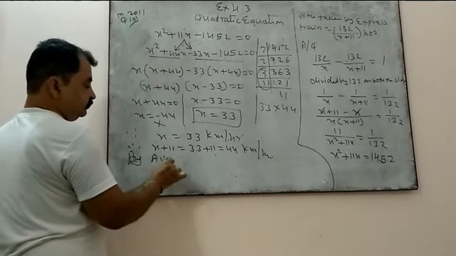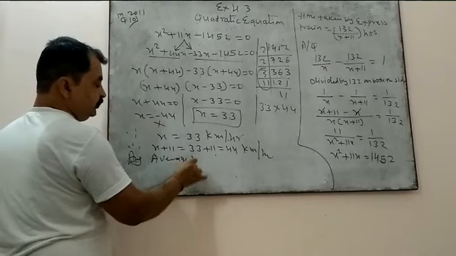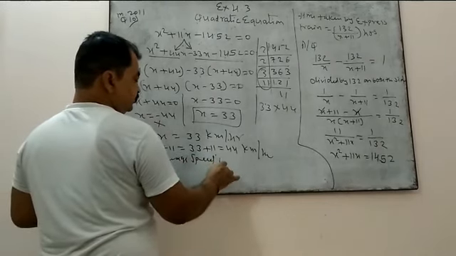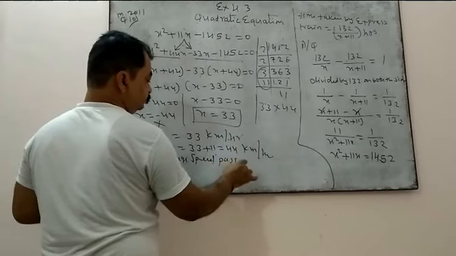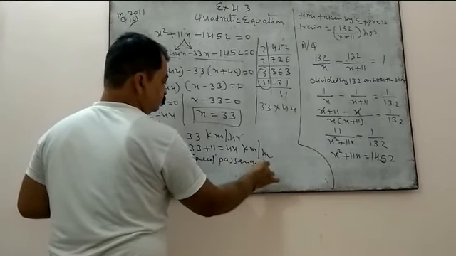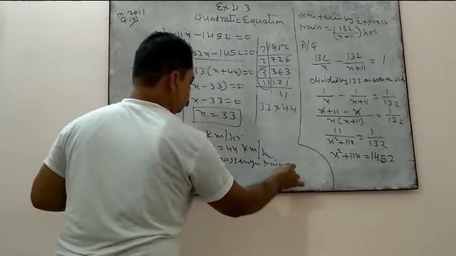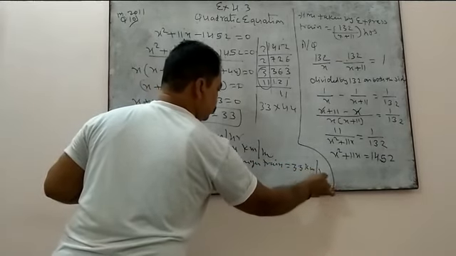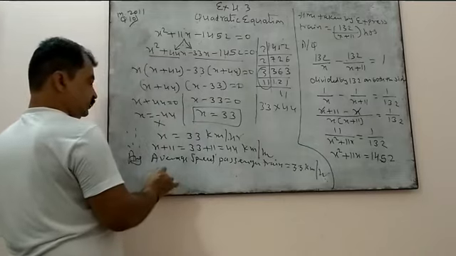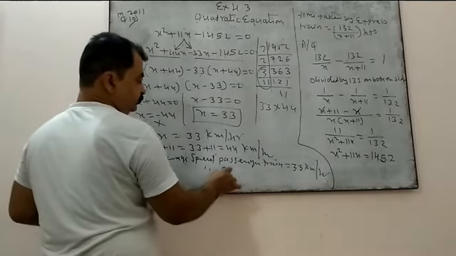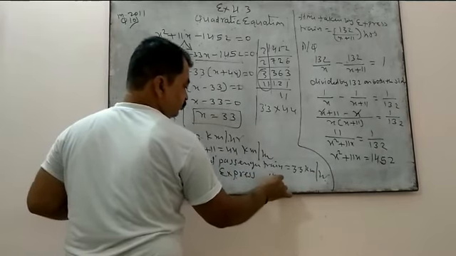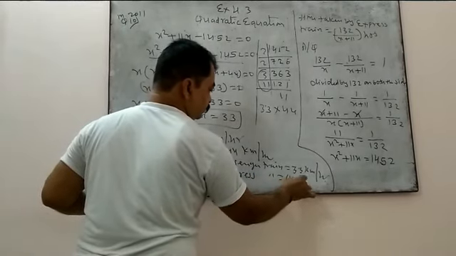Average speed of passenger train is 33 kilometers per hour and average speed of express train is 44 kilometers per hour.